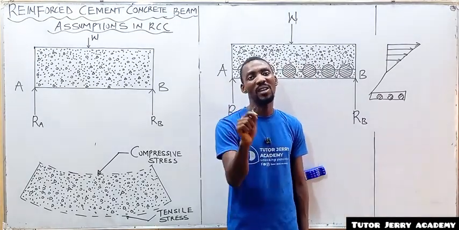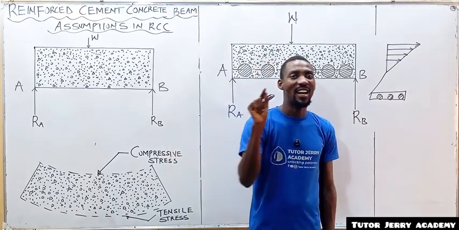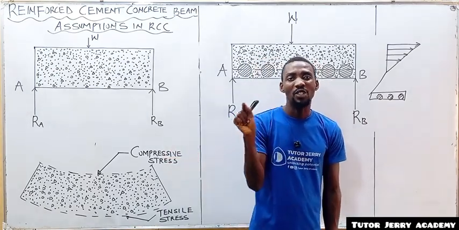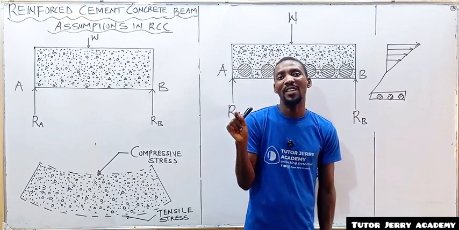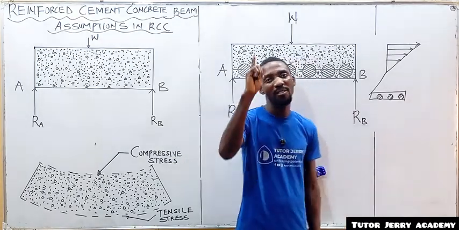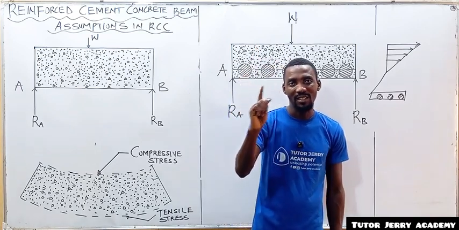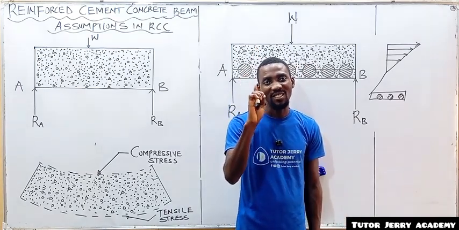And again, before I go away, let me quickly tell you the answer. The assumption that is not applicable to an unsymmetrical section is the first assumption. You understand? It is the first assumption.